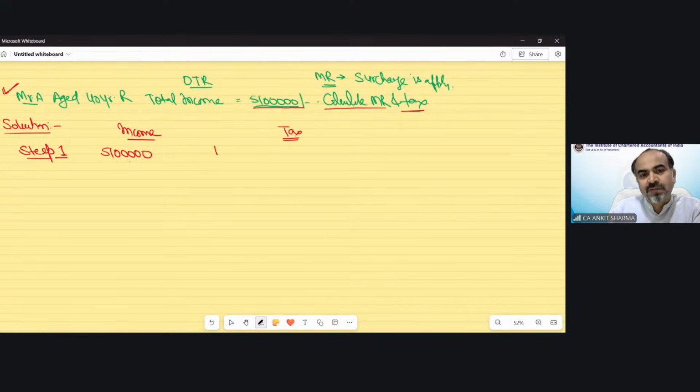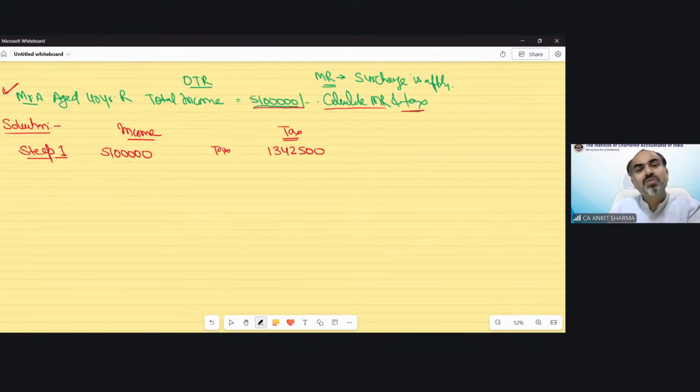So the tax on this 51 lakh as per the optional tax regime slab rate: up to 2.5 lakh rupees exempted, then the next 2.5 lakh rupees 5%, then 20%, then 30%. If you calculate that tax, the tax would come to 13,42,500. I have already calculated it to save our time. Now the question, will rebate be applicable in this case? Of course not. Rebate would be applicable up to 5 lakh rupees. So there would not be any rebate.